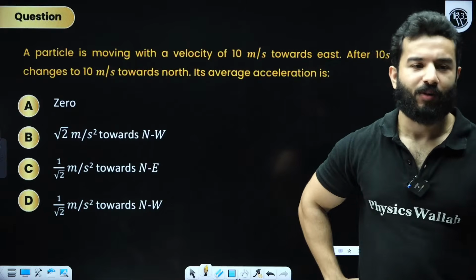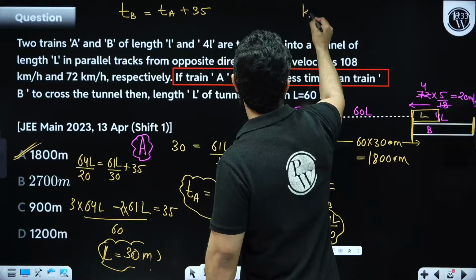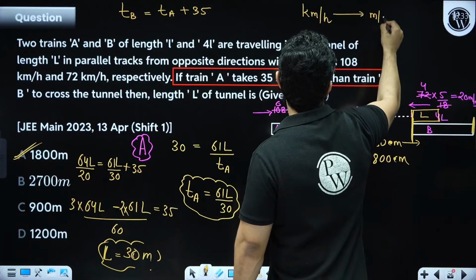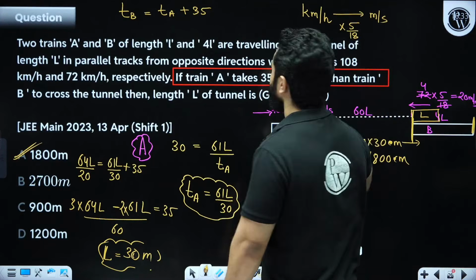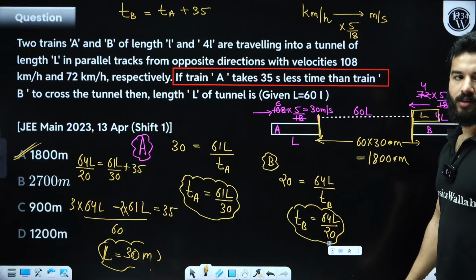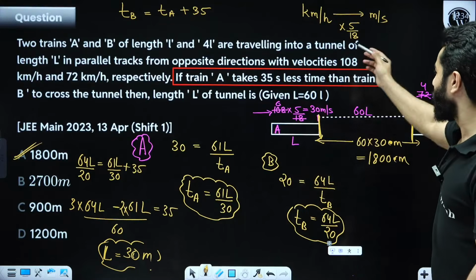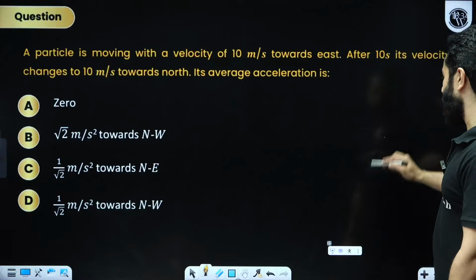To convert kilometer per hour to meter per second, we have to multiply by 5 by 18. Don't ask doubts like these.